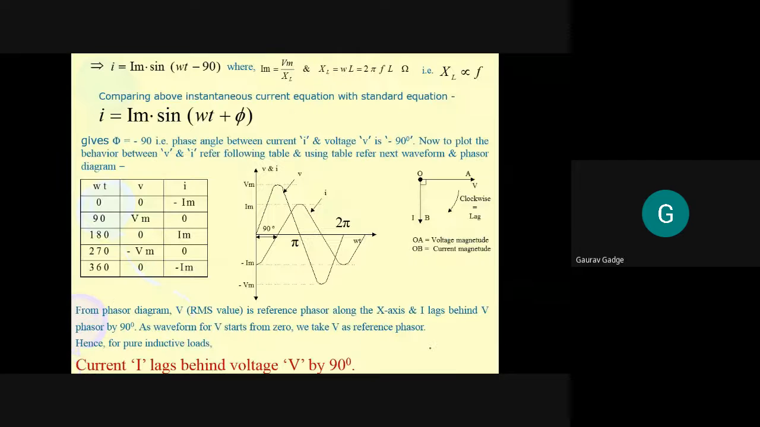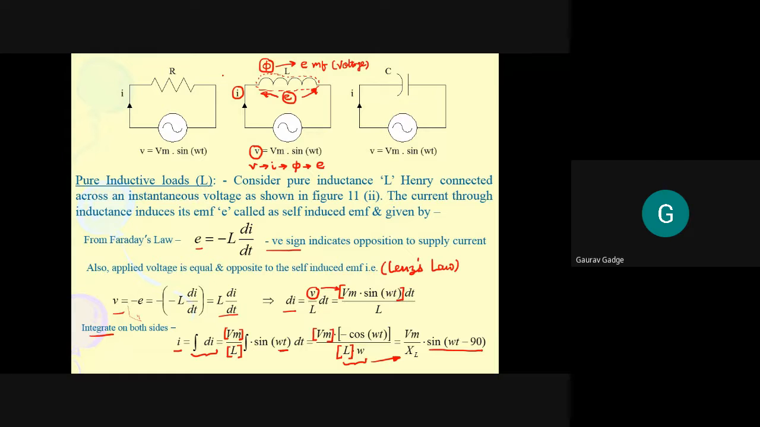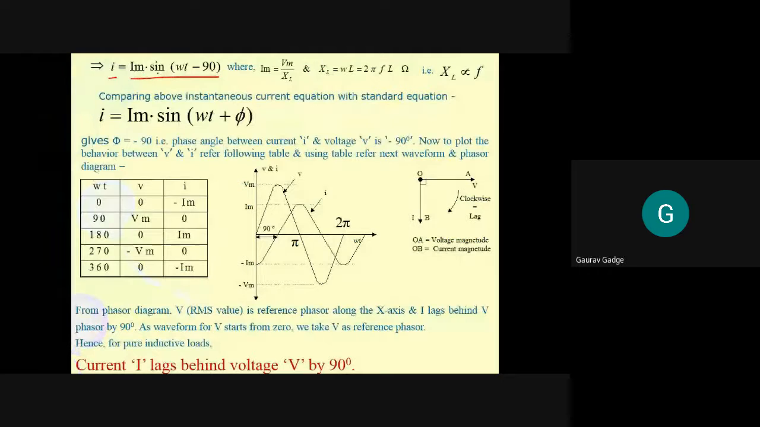Now what we are getting? Now I am getting I is equal to Im sine omega t minus 90. So what I did is, Vm upon XL I have replaced by Im, and sine omega t minus 90 is as it is written. Therefore I am getting I is equal to Im sine of omega t minus 90, where, just check this, Im is equal to Vm upon XL and XL is equal to omega L.